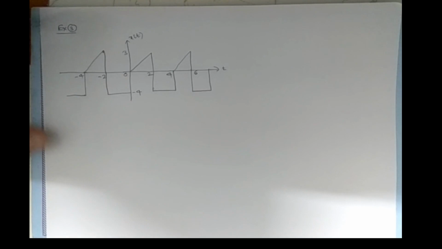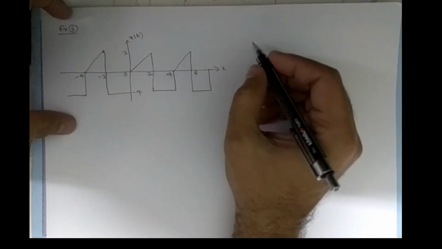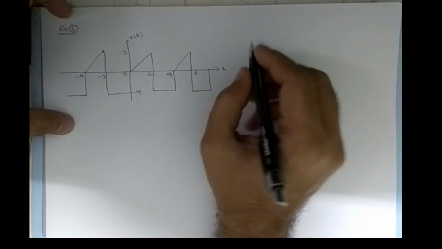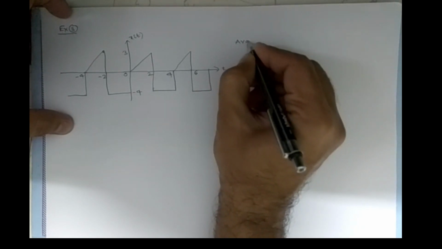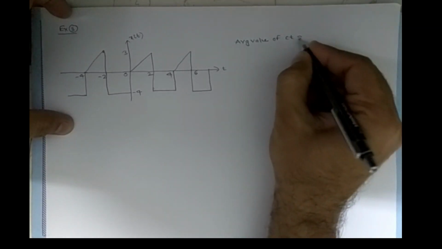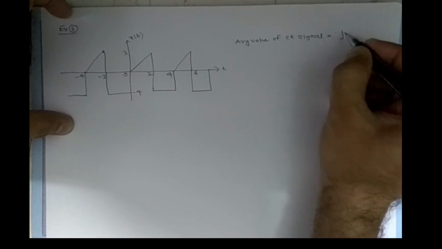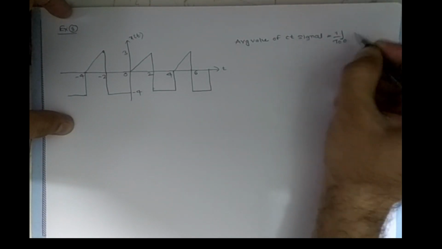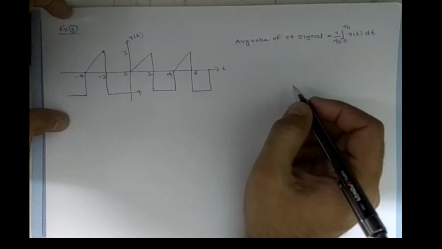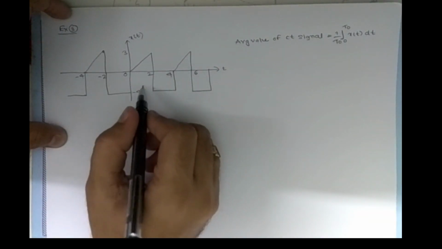Let us see example 3. What is the average value of this signal? In this we cannot find it directly. We need to go with the formula. So what is the formula? Average value of a CT signal equals 1 by T naught, integral 0 to T naught, x of t dt. So here we need the mathematical representation of this signal.